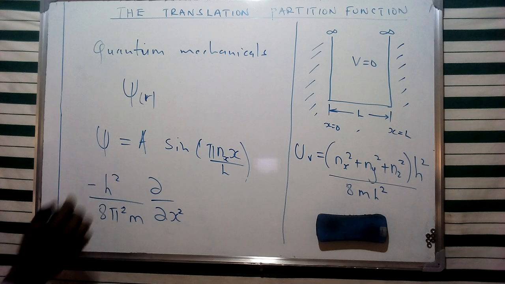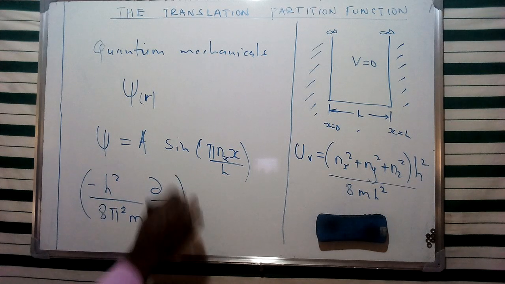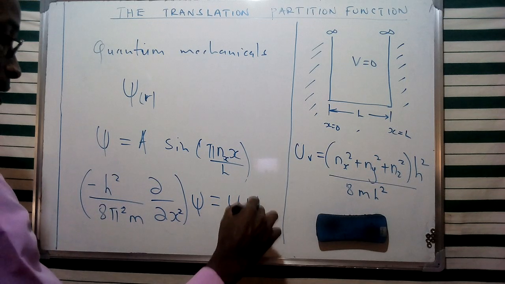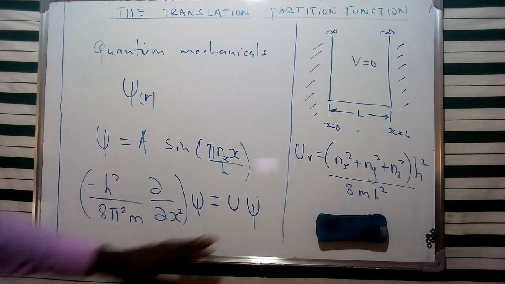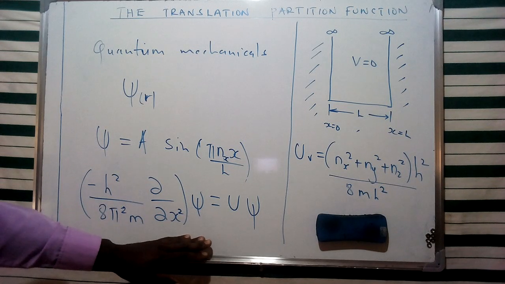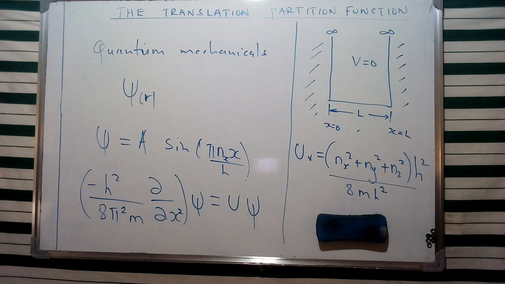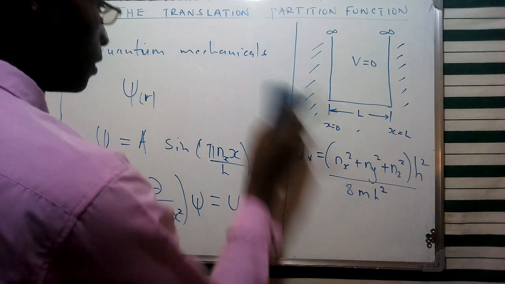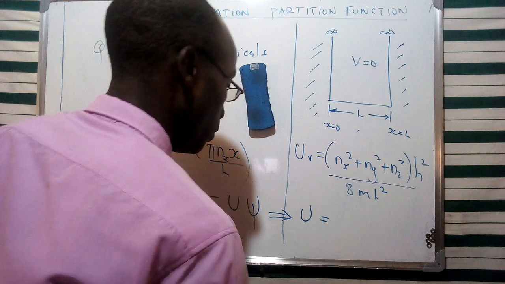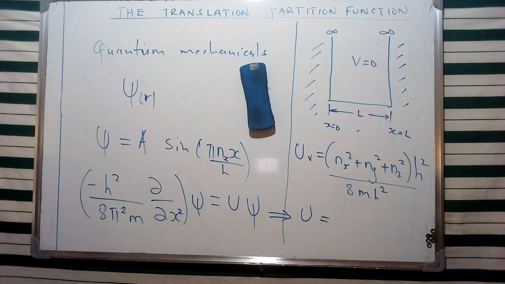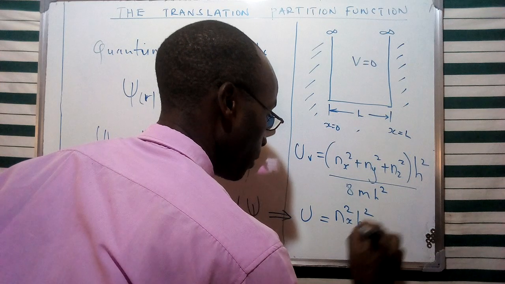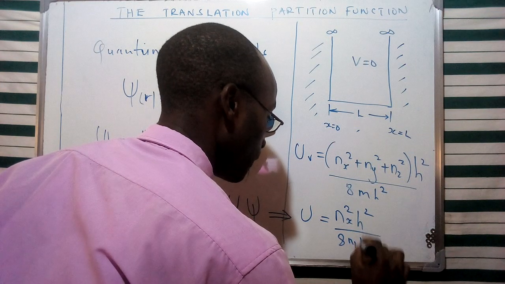And this was multiplied with the wave function. We say that this gives us the solution for the product of the wave function and the energy. Therefore, we can solve for the energy from this equation and obtain the allowed energies given as U equal to n x squared, h squared, all over 8 m L squared.